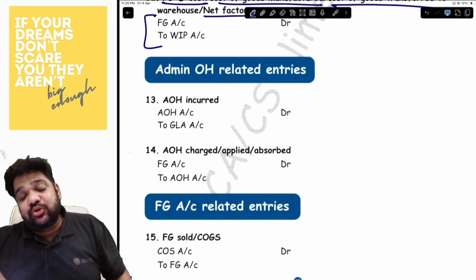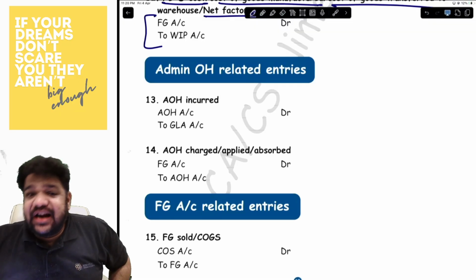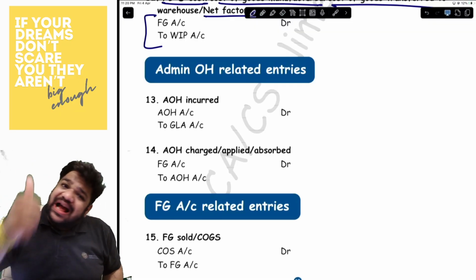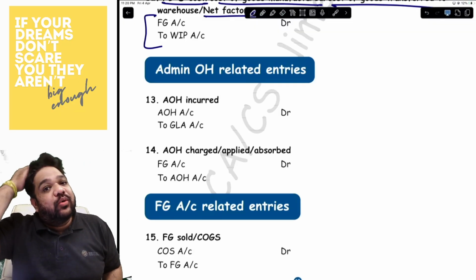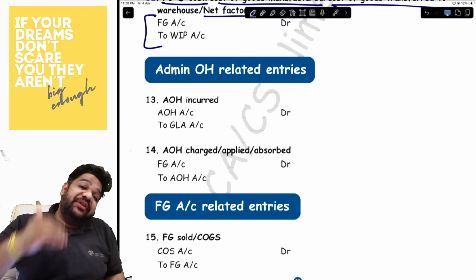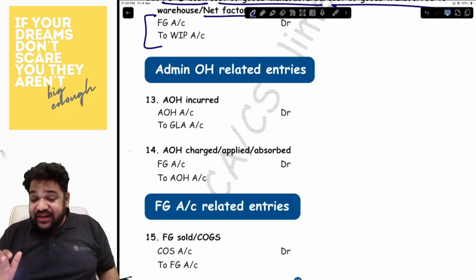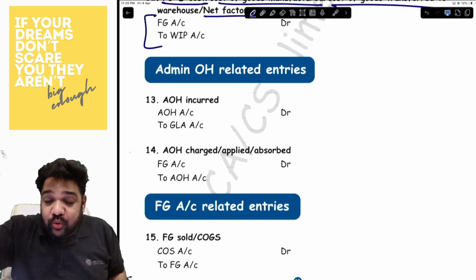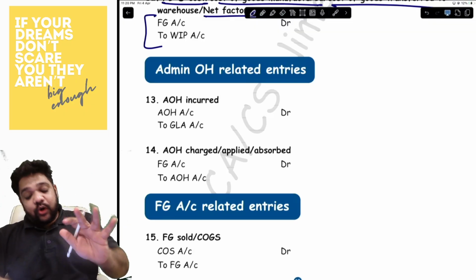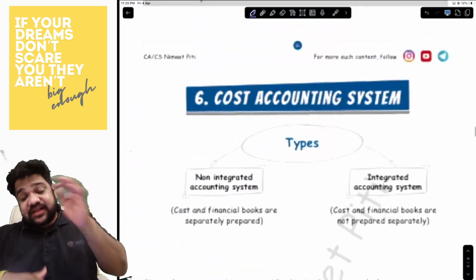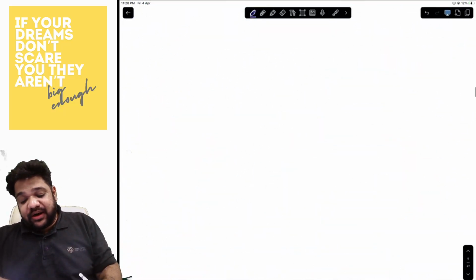Let's read the next one, which is admin overhead. As I said, all overheads will have two entries: admin overhead incurred, admin overhead charged. The incurred will be admin overhead to GLA, and admin will be charged to its next account, which is finished goods. So when it comes to admin overhead charge, it will be finished goods to admin. Are we understanding? Now, let's come back again to the old format of the cost sheet.